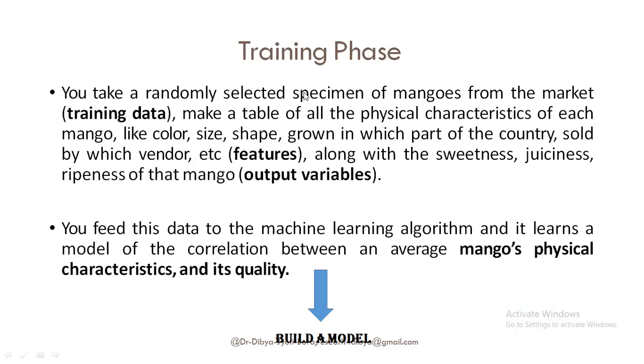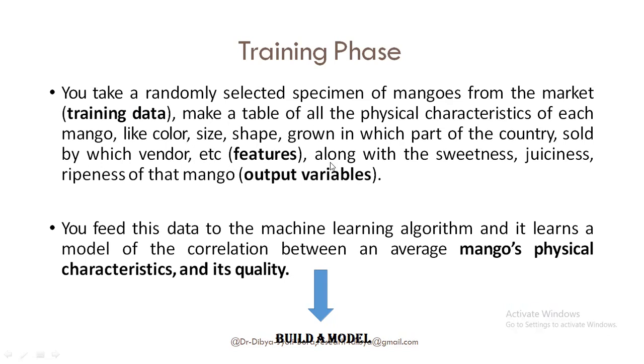Now, training phase. See, training phase means we are training the machine. We are making the machine learn from the input data. So you take a randomly selected specimen of mangoes from the market, training data, and make a table of all the physical characteristics of each mango, like color, size, shape, grown in which part of the country, sold by which vendor.